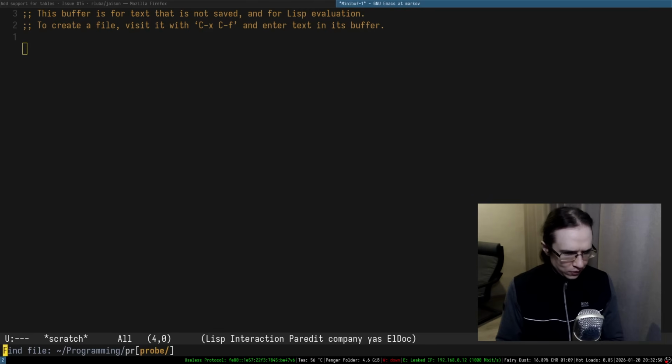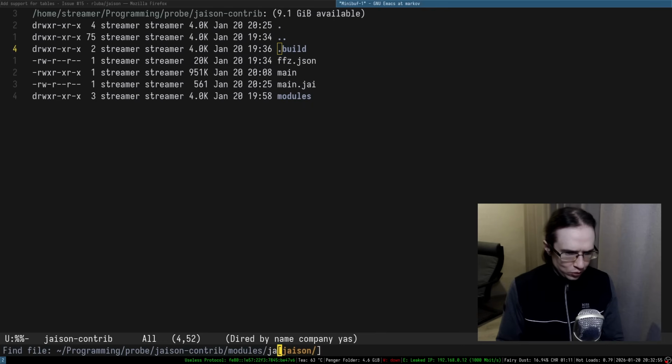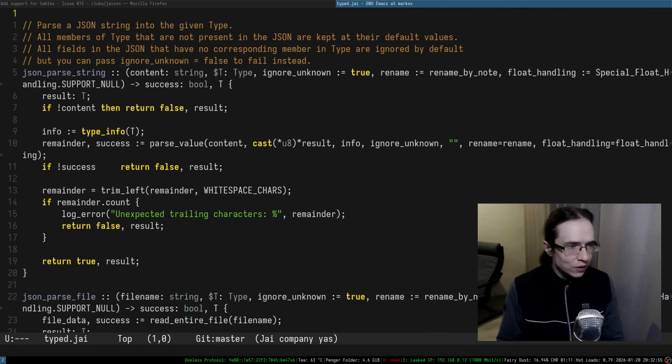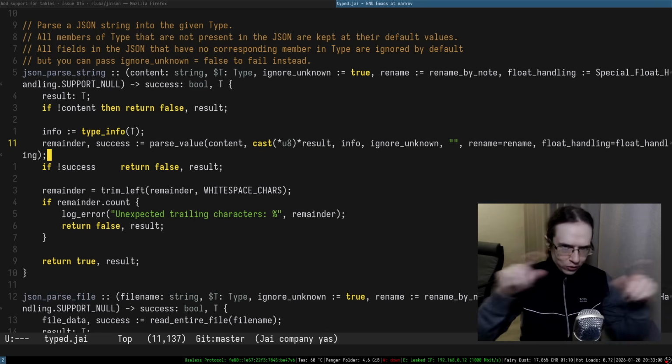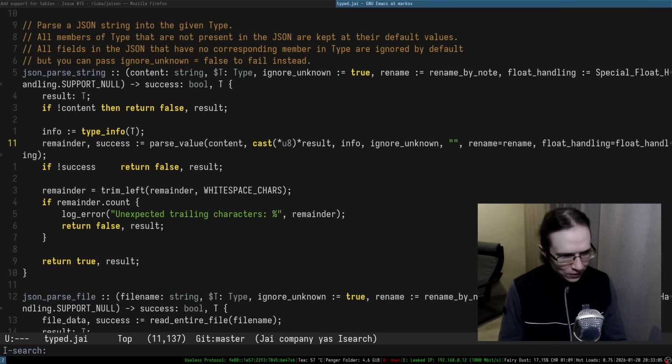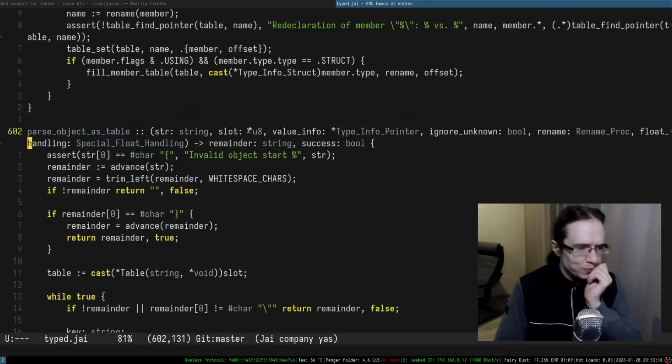Super quick, and it's going to be probably JSON contrib. Let's find module JSON typed. And cast, yeah, it's good. Okay, so there we go. I haven't updated my local dot files for quite some time already. So table, as table, there we go.